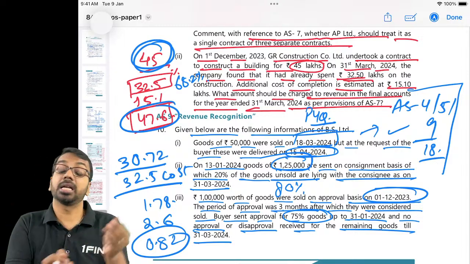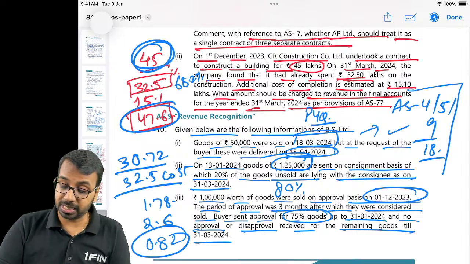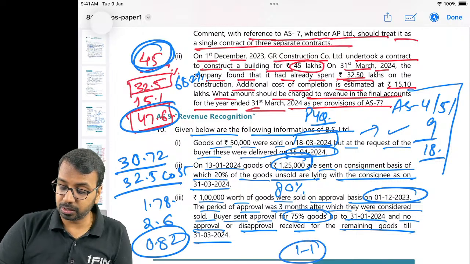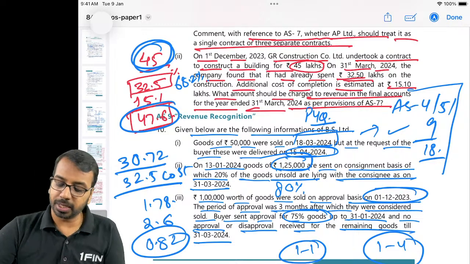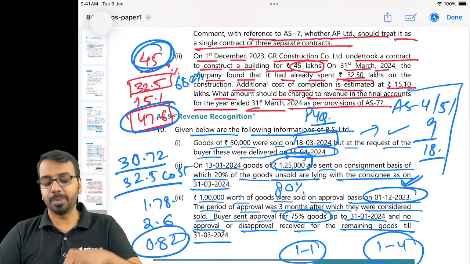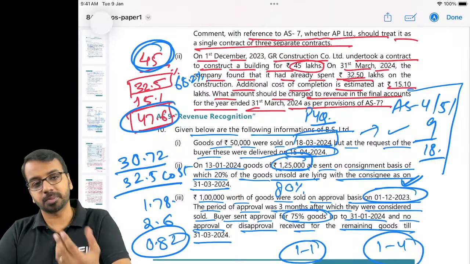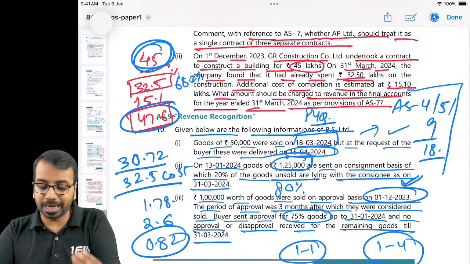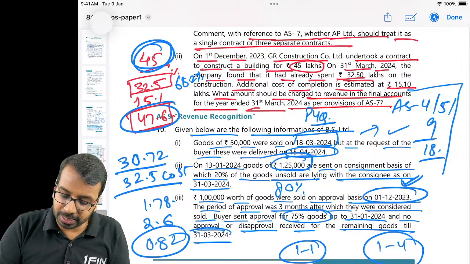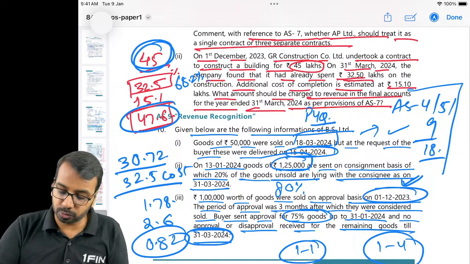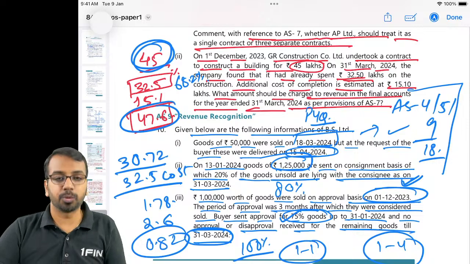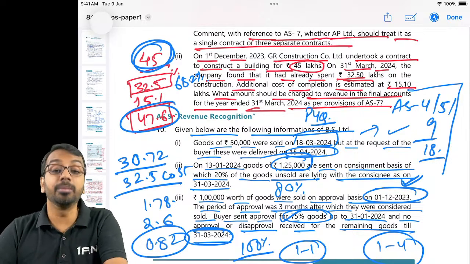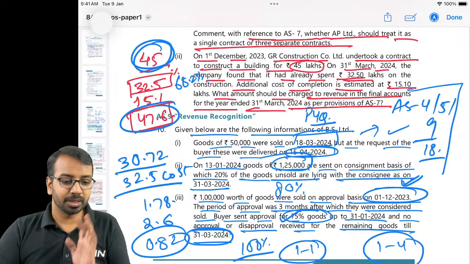A similar question was asked in one of the previous examinations where students said that 1st of January was the dispatch date. They considered 1st of April as the ending date. Please don't do that. If it is at the beginning of the month, it basically means that month, the next month and the subsequent month. So December, January, February. They have not got any confirmation till 31st March. So what should we do? For 100% we should recognize revenue: 75% approval received and 25% deemed approval. Okay, that is one more thing.